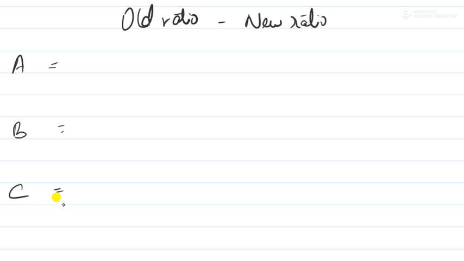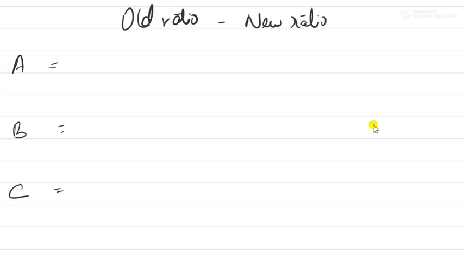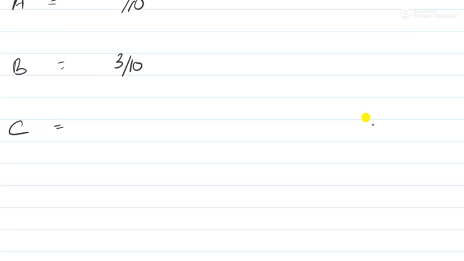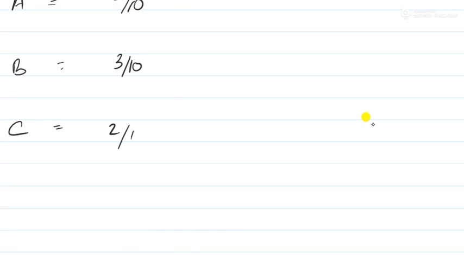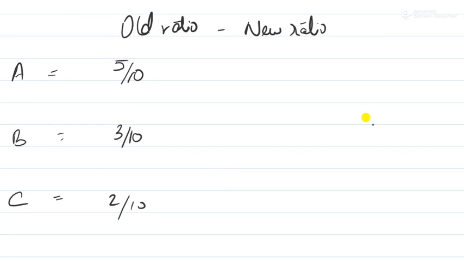We know the old ratio of all the partners. So what was the old ratio? 5 is to 3 is to 2. Means the total share was 5 plus 3 plus 2, 10. So the old ratio of A is 5 by 10. The old ratio of B is 3 by 10. And the old ratio of C is 2 by 10. Right? Now we have to calculate the new ratio.